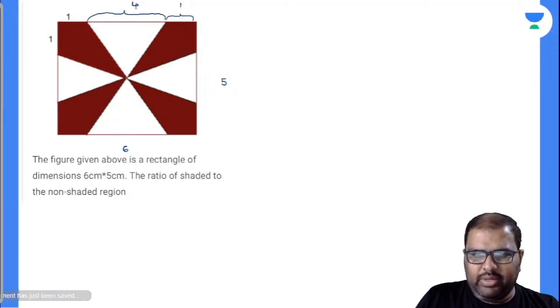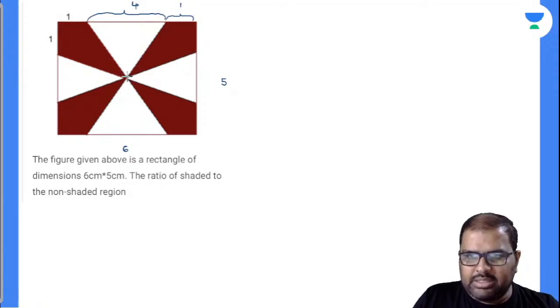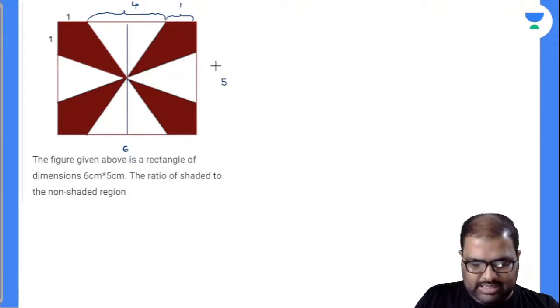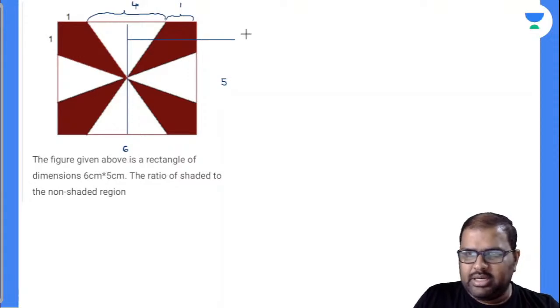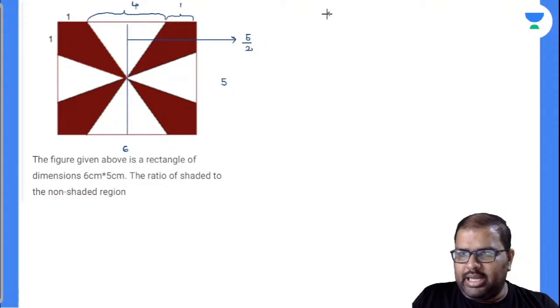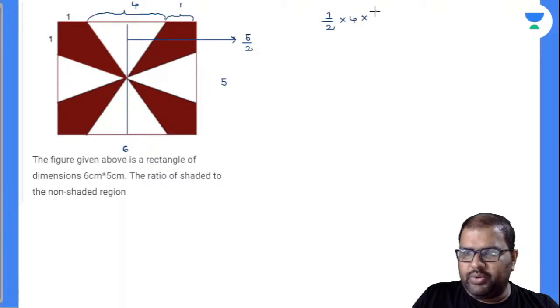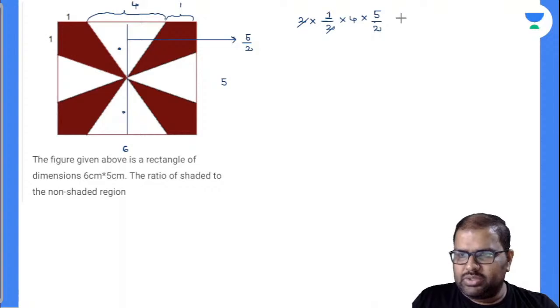Now I will be finding out the area of this triangle. What will be this length? Combinedly this length will be 5 because this is equal to this side. Now this will be 5 by 2, and this will be 5 by 2. So I will be calculating this unshaded area. Triangle area is half into base value, which is 4, height value is 5 by 2, and again we will be getting two such triangles like this, down and up. The 2 gets cancelled. So 5 4s are 20 by 2, so it is 10 here.